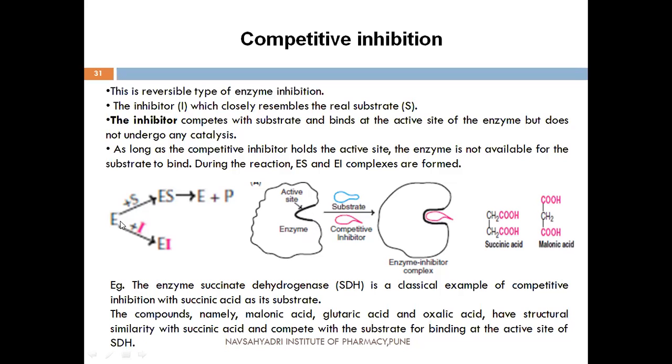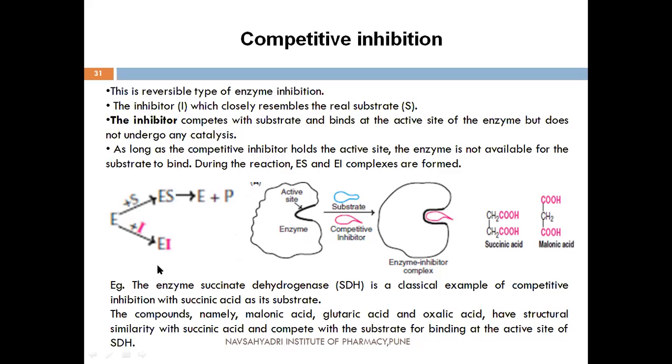See here, in the normal enzymatic reaction the enzyme binds with the substrate and an enzyme-substrate complex is formed. Then this complex dissociates, product P is formed, and the enzyme is released, which is again reused for another catalytic reaction. When the inhibitor comes into the picture, the enzyme binds with the inhibitor instead of the substrate and an enzyme-inhibitor complex is formed, and the catalytic activity of the enzyme is decreased. So during this reaction, enzyme-substrate and enzyme-inhibitor complexes are formed.